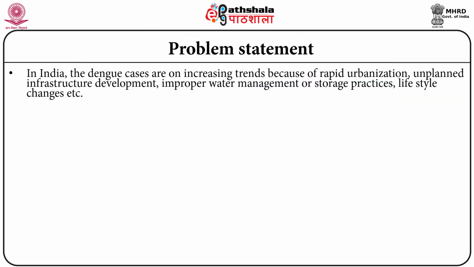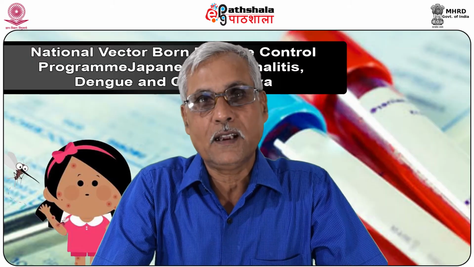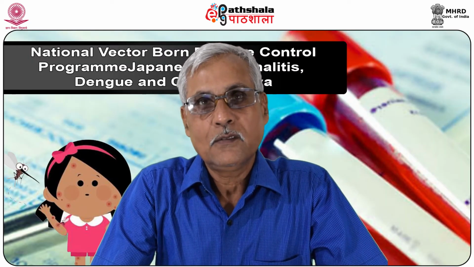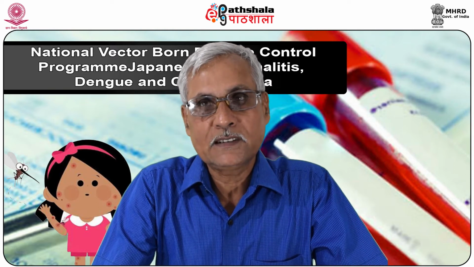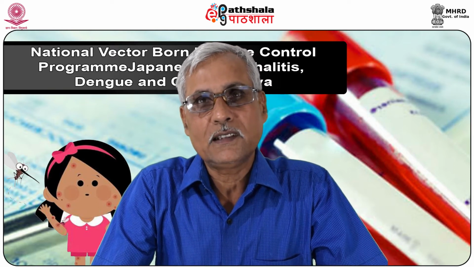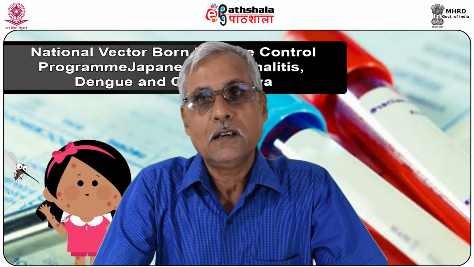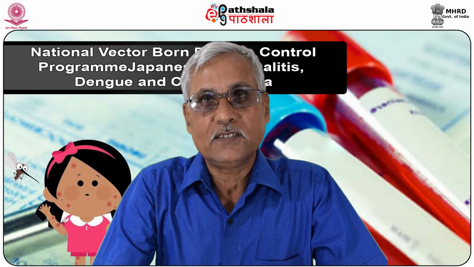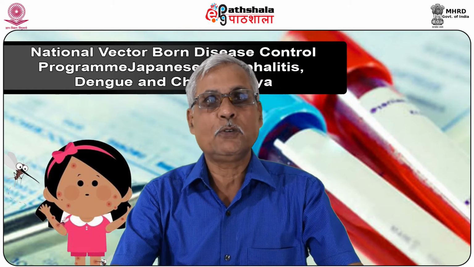In India, dengue cases have increased, and a number of processes are contributing to this: rapid urbanization, unplanned infrastructure development, improper water management or storage practices, lifestyle changes, and a number of domestic appliances like water coolers, flower pots, broken bottles, and so many other things that are increasing the mosquito density of Aedes aegypti, and that is responsible for this disease.